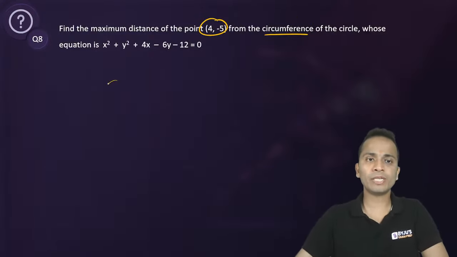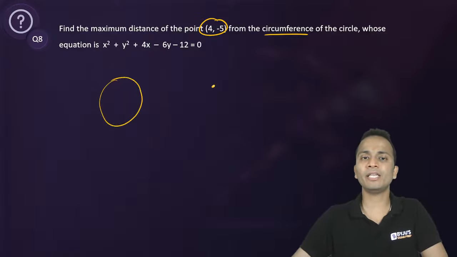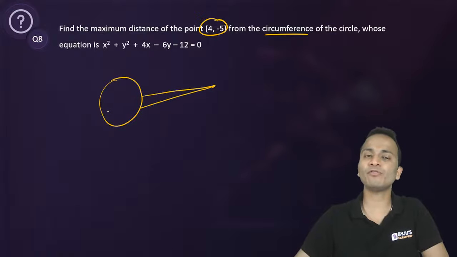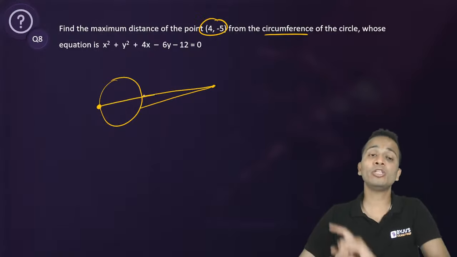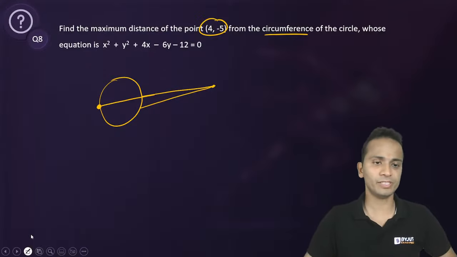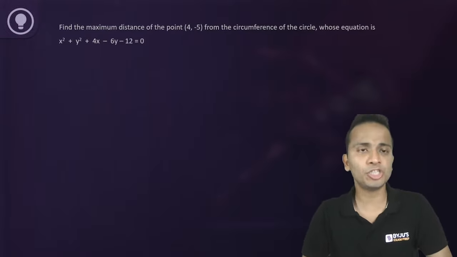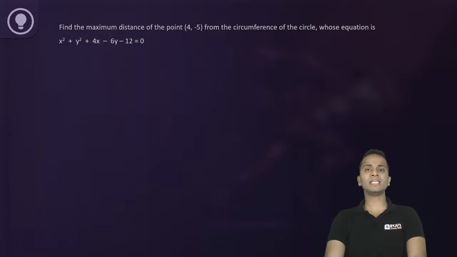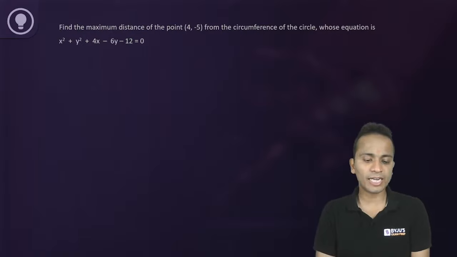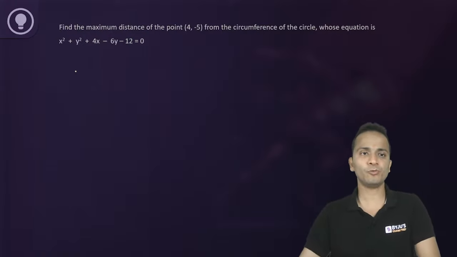So you can say that if this is the circle and the point is here, the distance can be this, or it can also be the shortest. You have to find the maximum distance. That means you'll have to consider this point on the opposite side on the circumference. I have given you a hint. This is a question on coordinate geometry. I'm expecting a good, correct answer from each and every one of you.